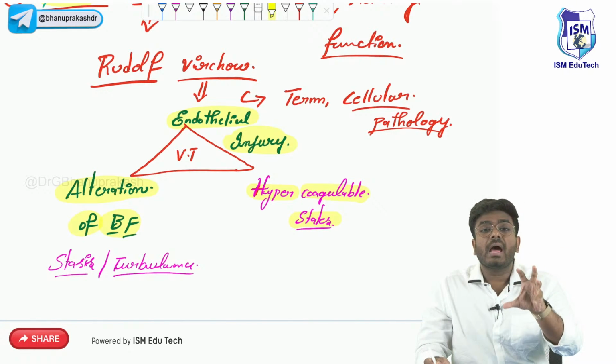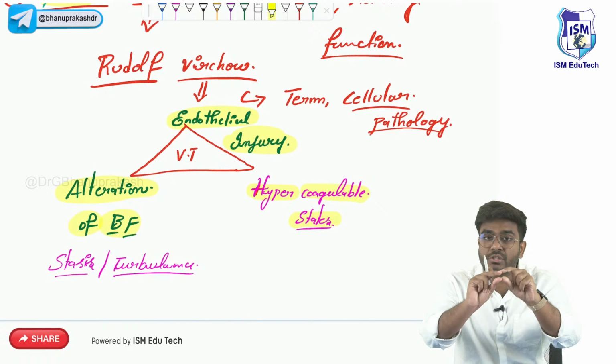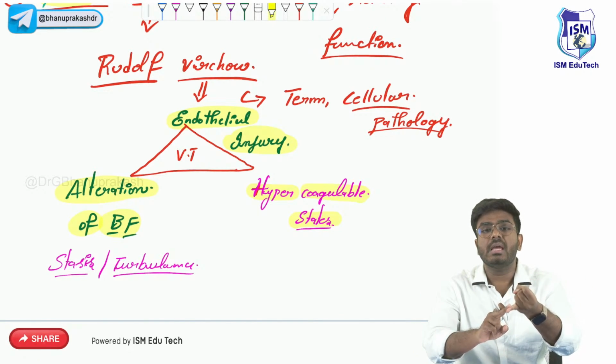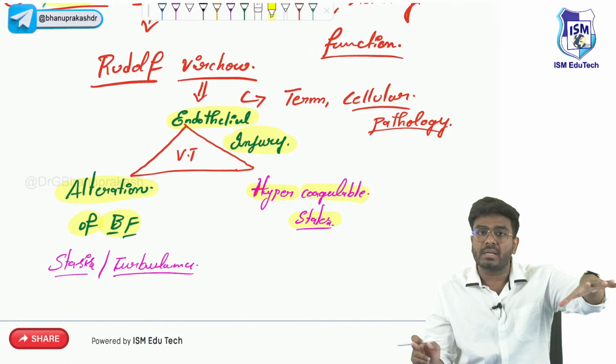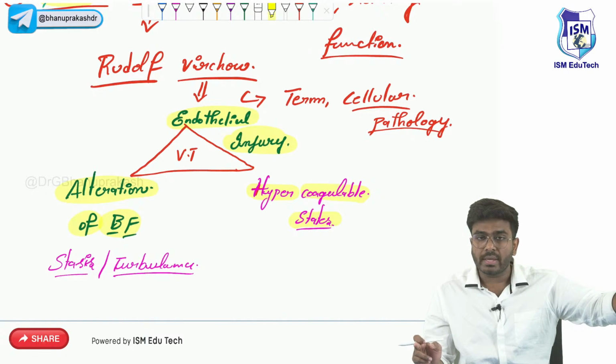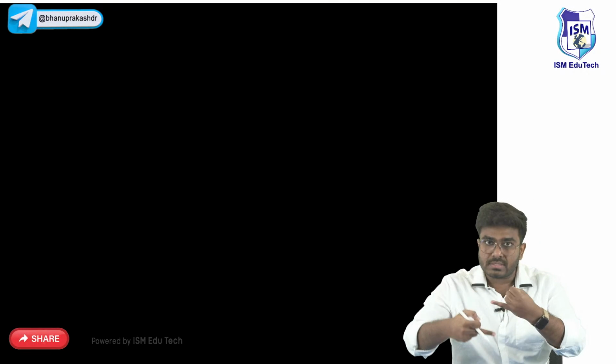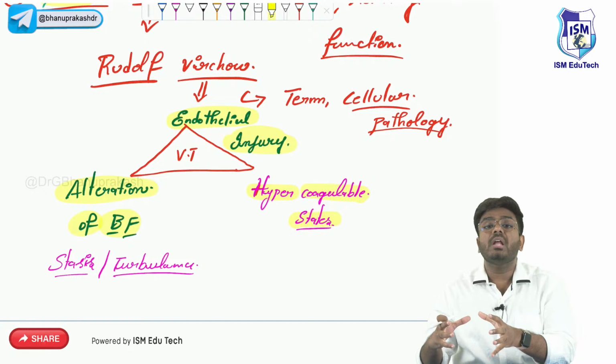See, these are the conditions like endothelial injury and alteration in the blood flow pattern. Normally our blood flow pattern is laminar blood flow. So alterations like stasis, that is sluggish flow of the blood, or turbulence, and hypercoagulable states.